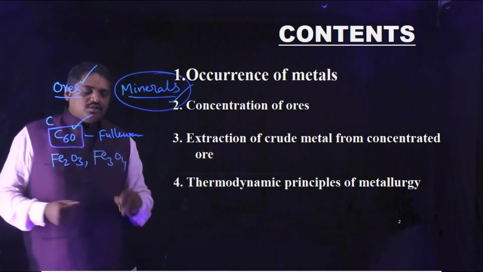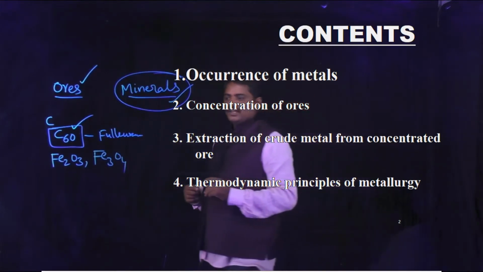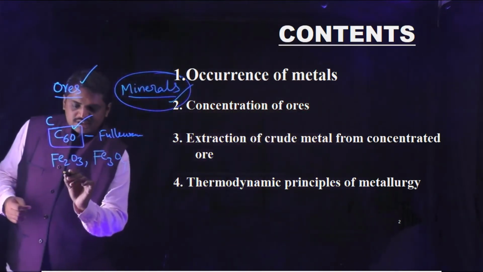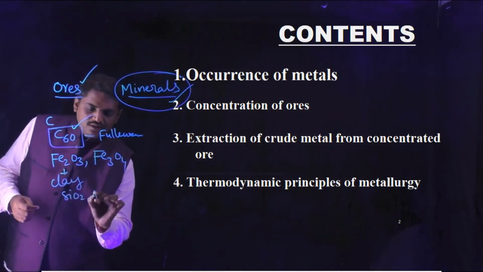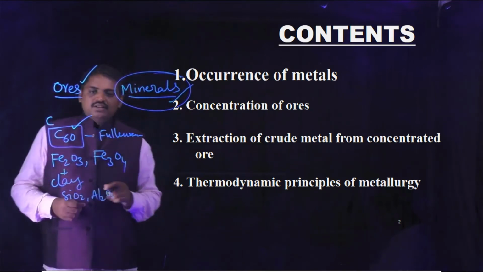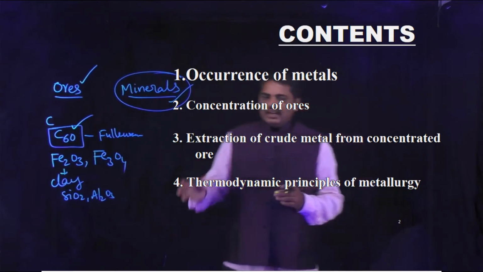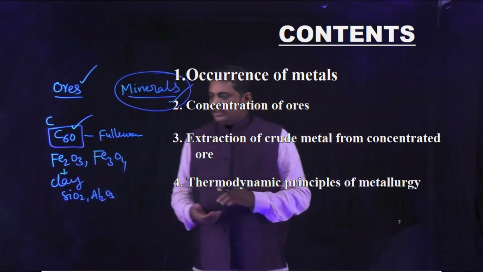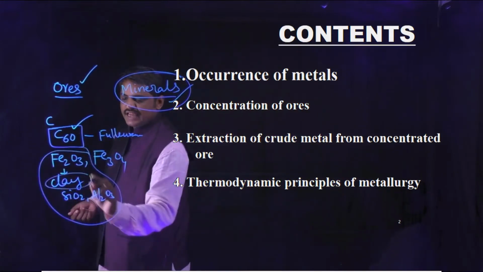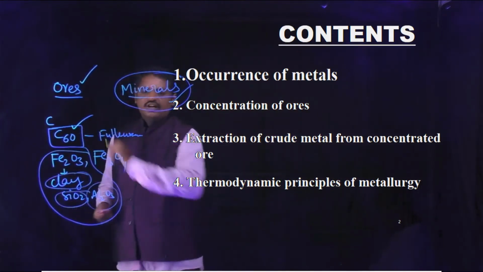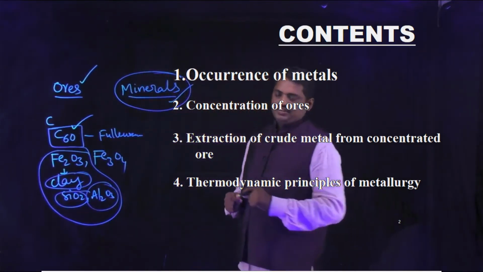These ores contain many impurities like clay, SiO2, Al2O3, aluminum oxide. So the ore is treated to eliminate other impurities like clay, silicon dioxide and aluminum oxide. That process is known as concentration techniques.